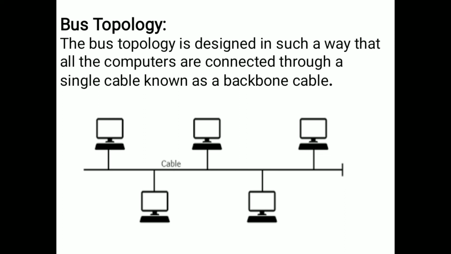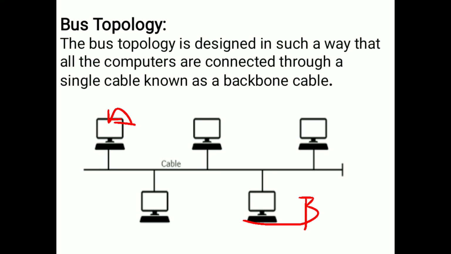By using this cable, all systems are connected. In bus topology, all systems are connected like this by using the cable. If you want to transfer data from one system to another system, the data must travel by using this cable. For example, let us take this system A, and it wants to send data to B computer.